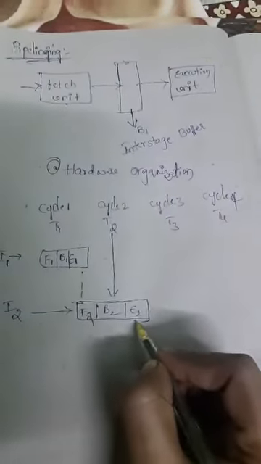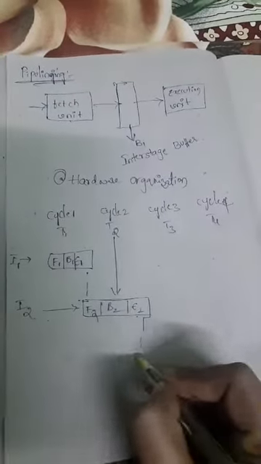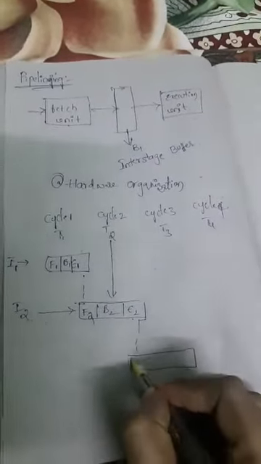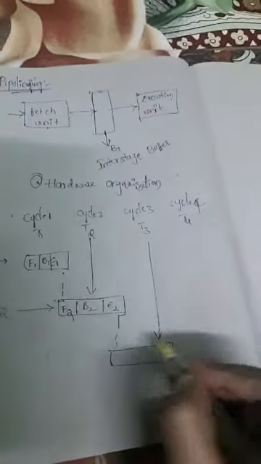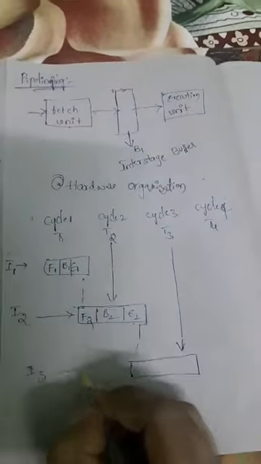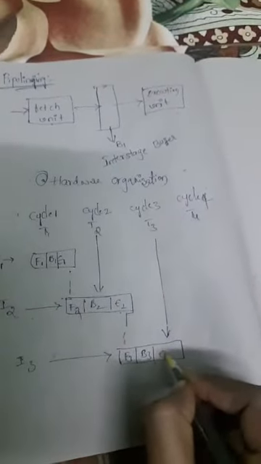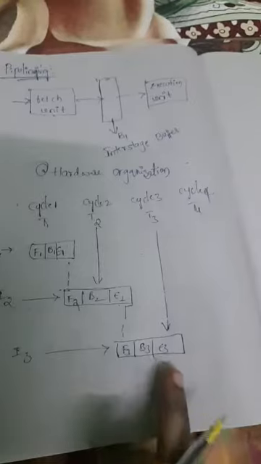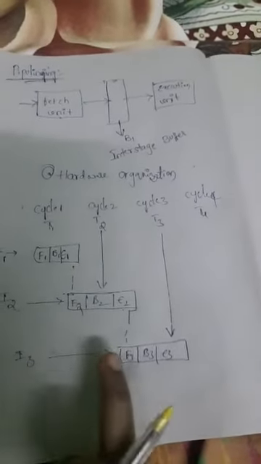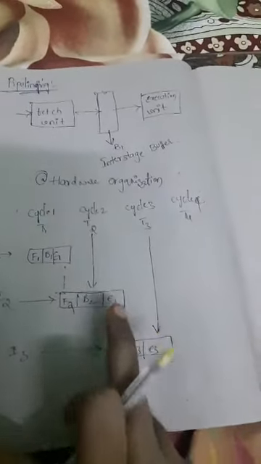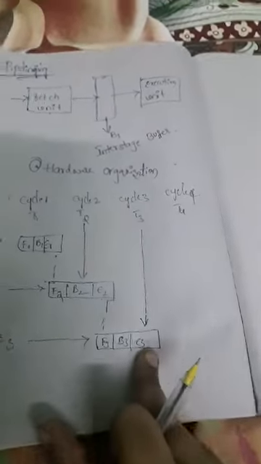While during the execution of instruction 2, automatically in the time period T3, the third instruction will be fetched. So F3, B3, E3. Again, instruction I3 will be fetched during the execution of the second instruction, and after that it will be executed.